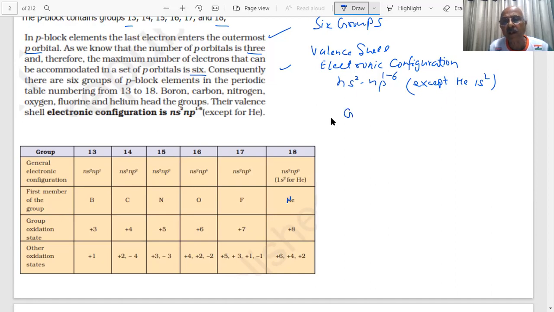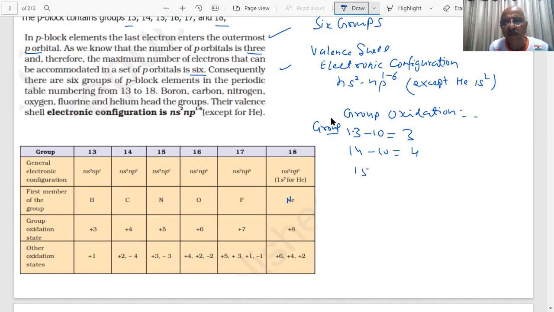When they write the group oxidation state, students, does that equal the number of valence electrons? Group 13 minus 10 is 3, 14 minus 10 is 4, and 15.